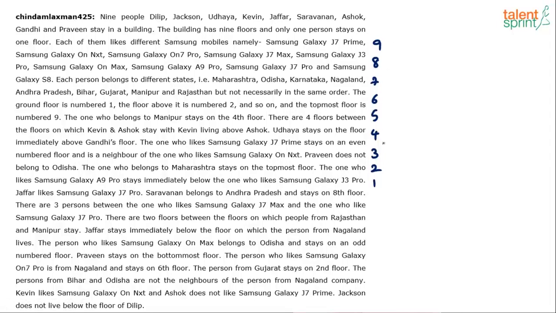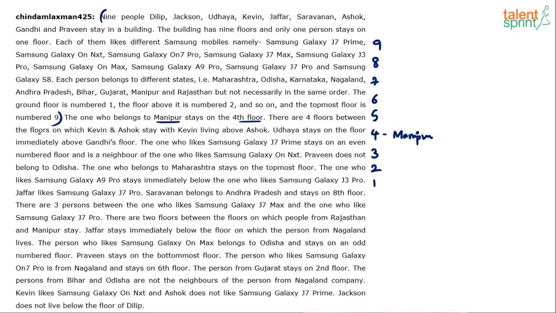So you have to write down the names of the persons, the names of the states they belong to and the mobile phone that they use. I'll use this space for all the other pictorial representations. We got to start from here. Up to floor number 9 are all the general information. Let's start from this point. The one who belongs to Manipur stays on 4th floor. Good start. Manipur is 4th floor. Let me write it here.